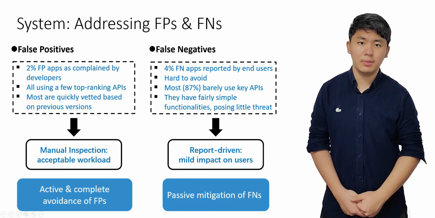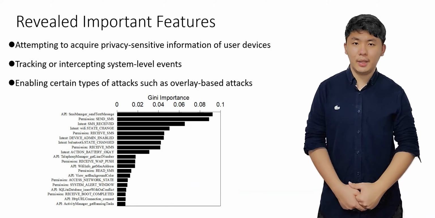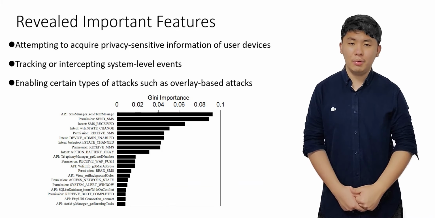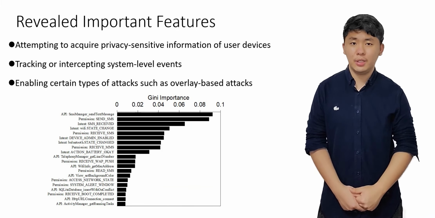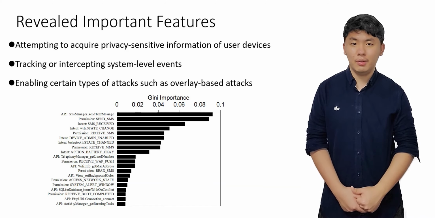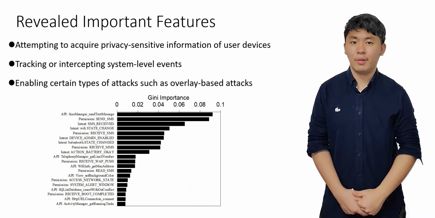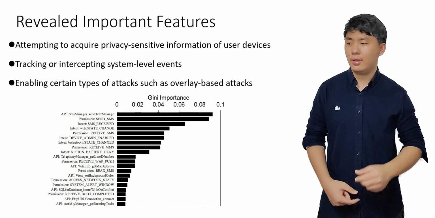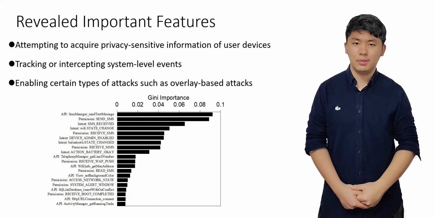To obtain a deeper understanding of selected key APIs, we rank all key APIs using the Gini importance indexes provided by the random forest model. We list the top 20 APIs in the figure and find that they mostly fall into the following three categories.